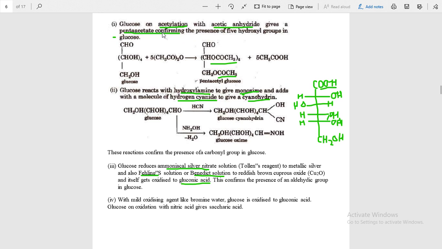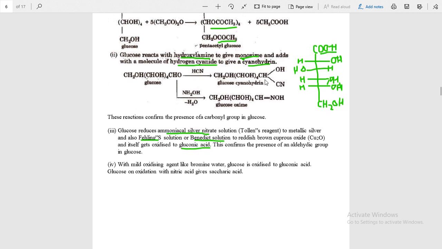The reaction with acetic anhydride gives pentaacetate. The reaction with hydroxylamine, the reaction with hydrogen cyanide, and the reaction with Tollens reagent, Fehling solution or Benedict solution prove that an aldehyde group is present in glucose.